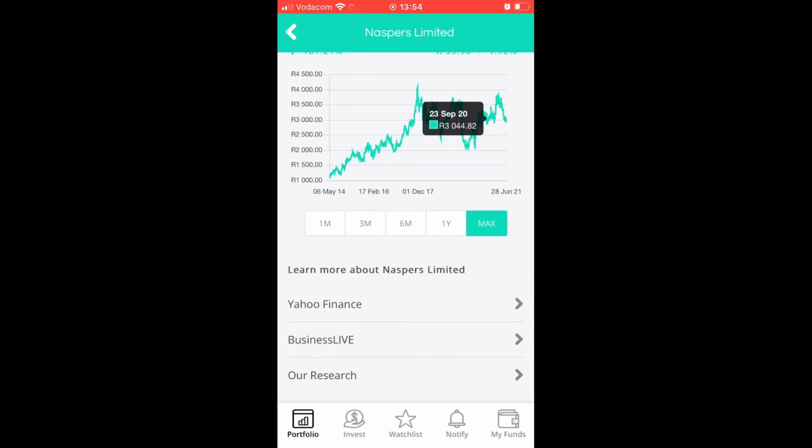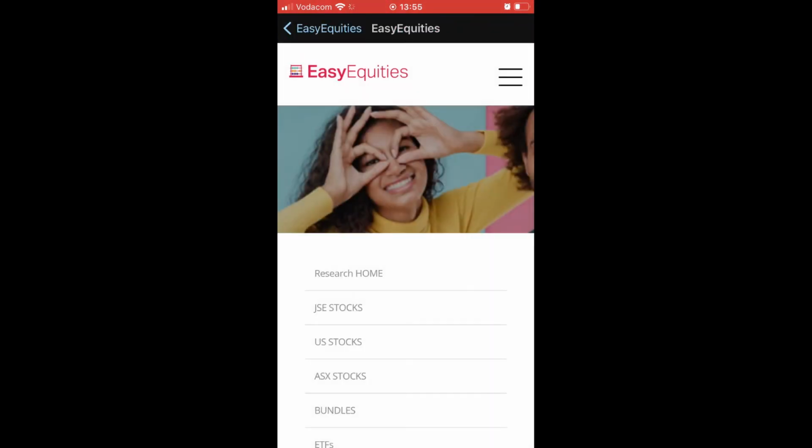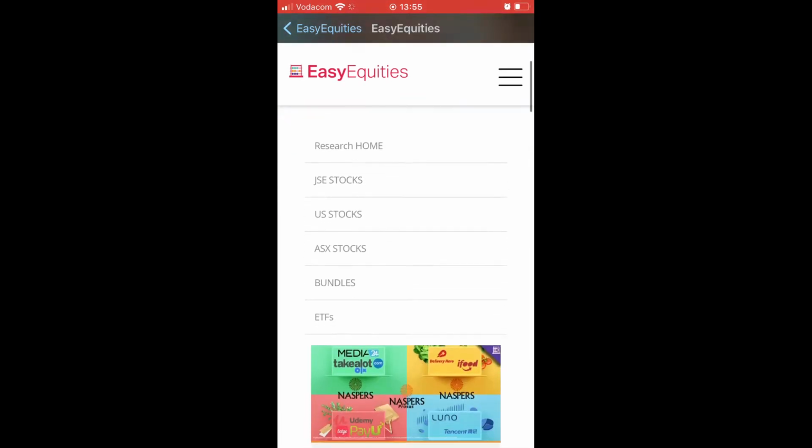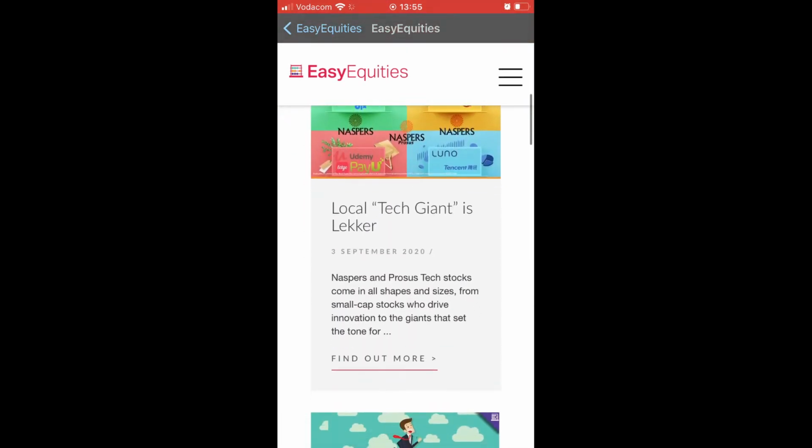Right, getting back into where do you find the research? Where do you start doing your own research? Right here on the platform, you'll see at the bottom of the company that you're considering, there are three options. There's Yahoo Finance Research, there's Business Live Finance Research or Business Live Research, and then our research. Our research is obviously the guys at EasyEquities loading information about what you can find on this specific one.